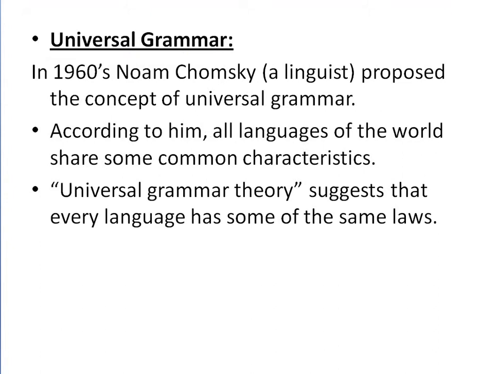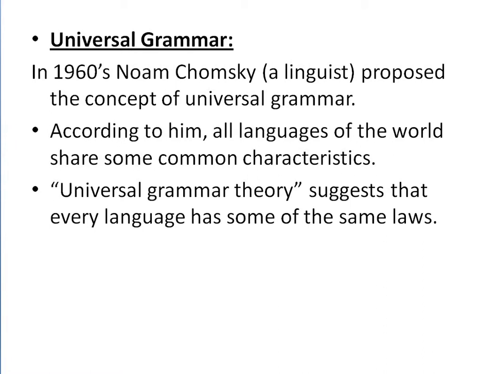So what is universal grammar? Before getting into universal grammar, in the 1960s, Noam Chomsky, a linguist, proposed the concept of universal grammar. As you might have studied before, the concepts of mentalism and behaviorism. Mentalists proposed that human beings have something innate in their mind, some previous knowledge that they use to acquire knowledge.